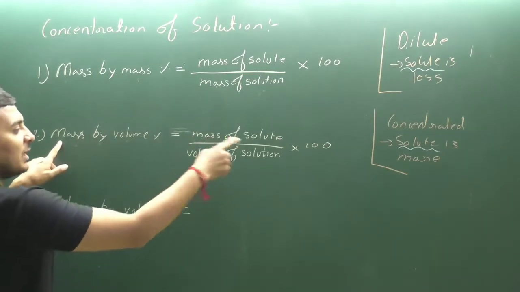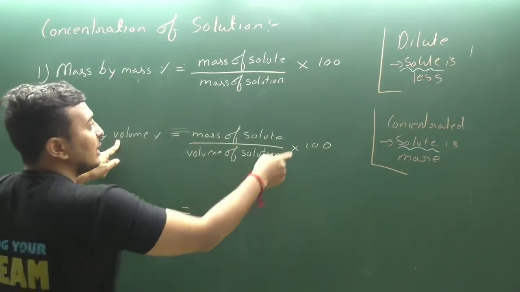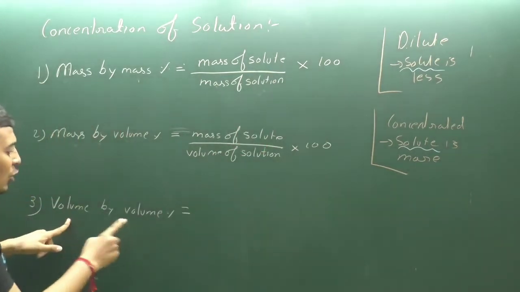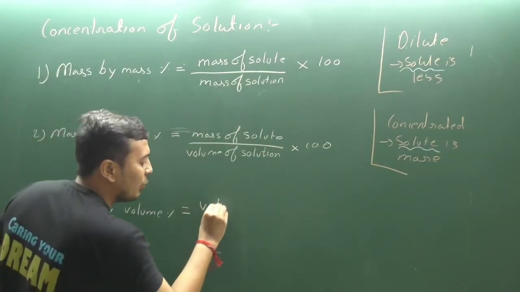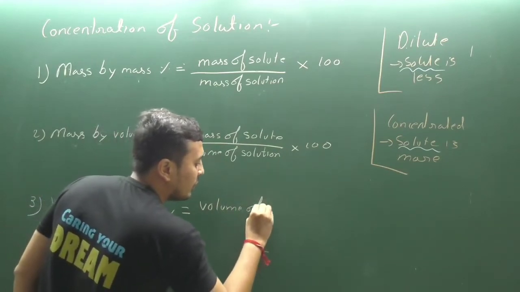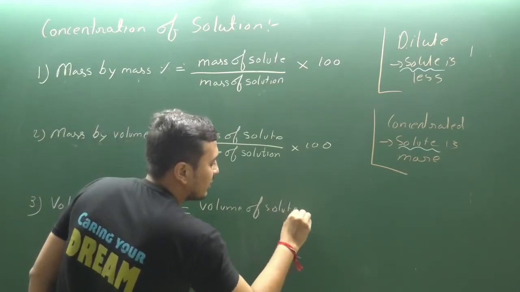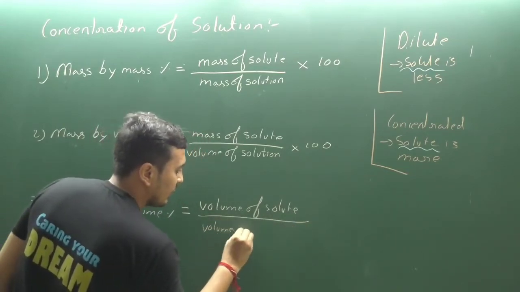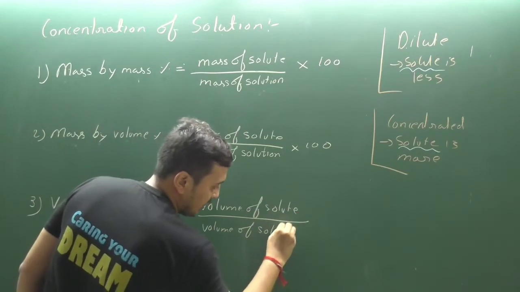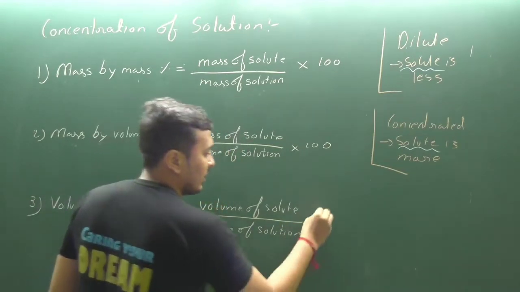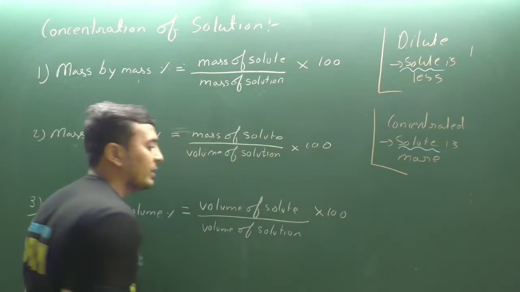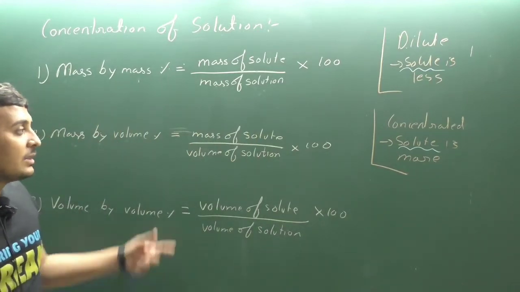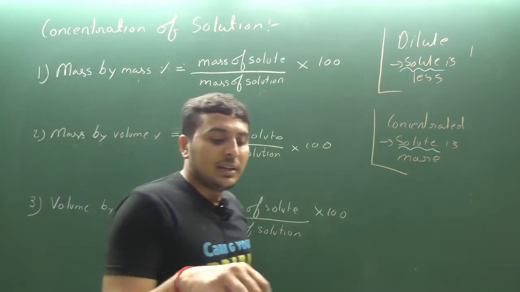Here first was mass, then mass of solute, by volume, then the volume of solution. Always in the numerator remains the solute, in the denominator is the solution. Here both are volume, so volume of solute upon volume of solution into 100. Clear? Getting it? So these are the three different formulas.